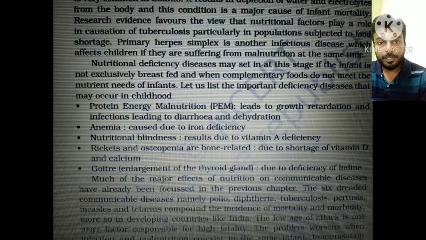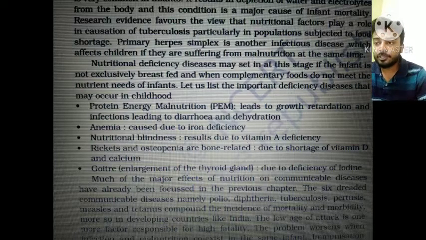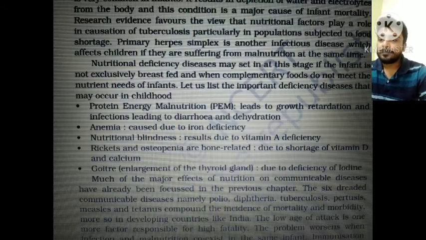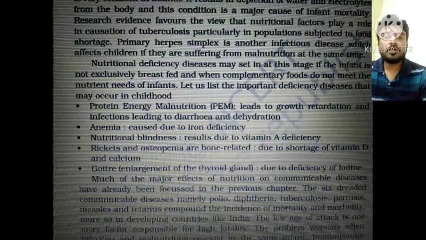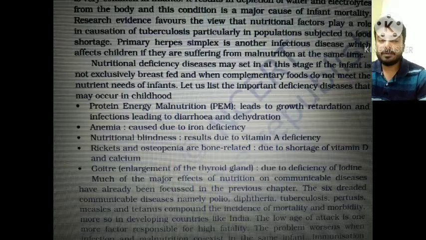Those are polio, number 2 diphtheria, number 3 tuberculosis, number 4 pertussis, number 5 measles, and number 6 tetanus. These are the very dreaded communicable diseases nowadays in India. So this is all about the different infections in the child.